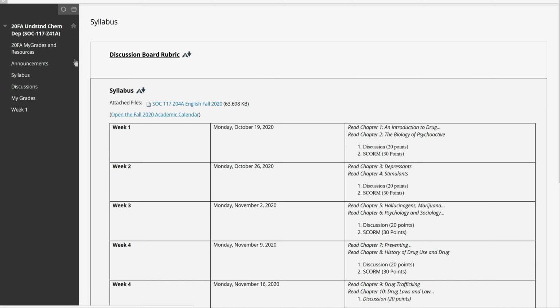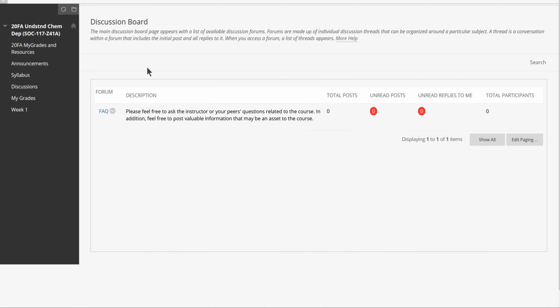So take a look at your syllabus if you need it, the CCAC academic calendar for important dates. So Monday and pretty much Thursday are the only things you need to remember. The discussion boards, you can't see it now because it doesn't get posted until the class starts and it's not the time right now. But you will see a discussion board post, and there are videos on how to do that in the SCORM and also in the discussion board assignments. So I'll show you that in a bit.